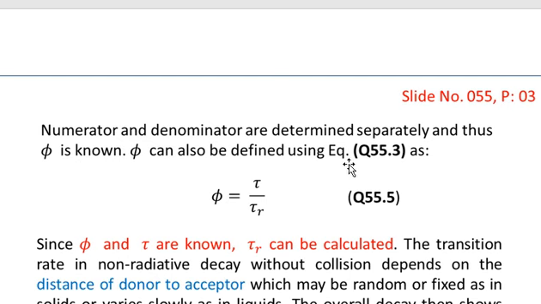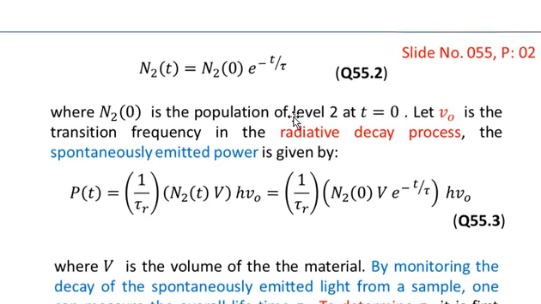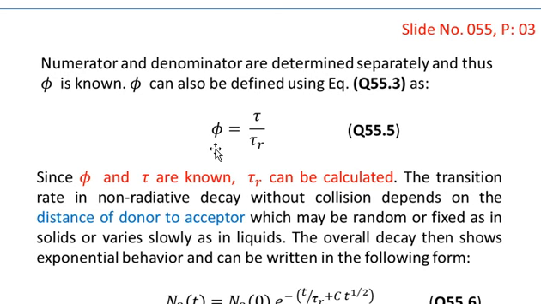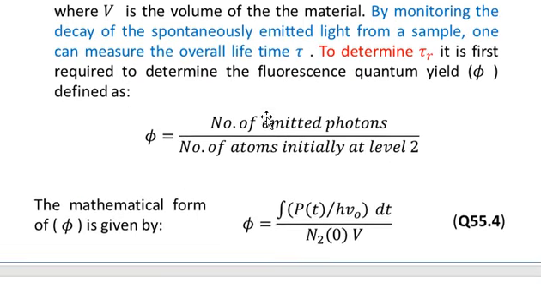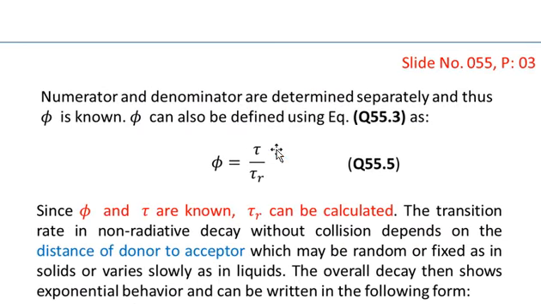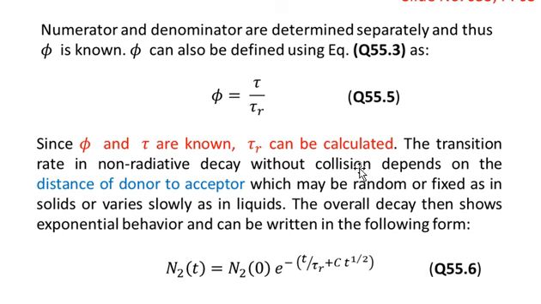Phi can also be defined using equation 55.3. We can write phi equal to tau over tau r. Since phi and tau are known, two quantities are known. One is phi and the other is tau. We have described the method, written in blue, of how we can determine the value of tau. So since phi and tau are known, tau r can be calculated.